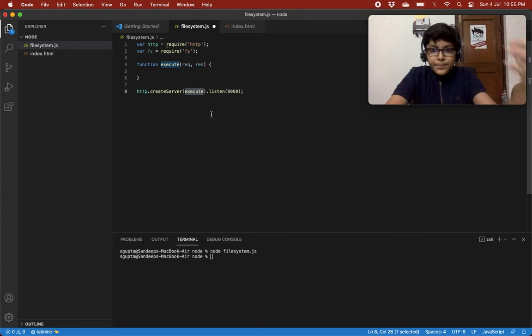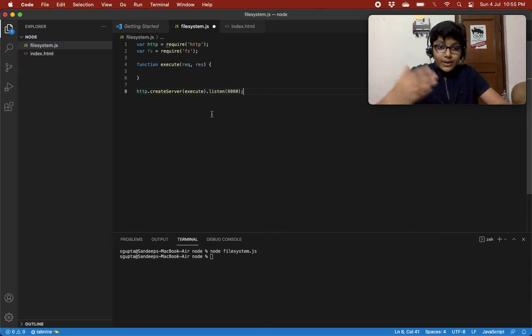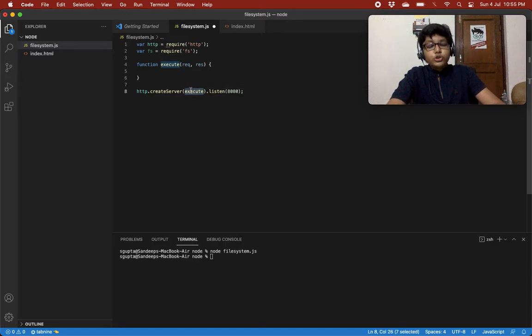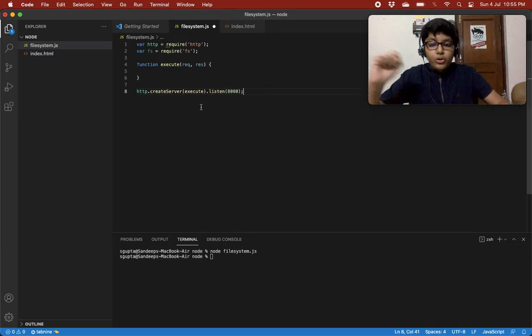So what is happening in the internals? Let's try to see the internals of the createServer method. At some point, createServer will call the callback function that we give, and it would pass it request and response. If you haven't seen my JavaScript callbacks video, do check it out. I've explained all this in detail, but let's have a quick recap.